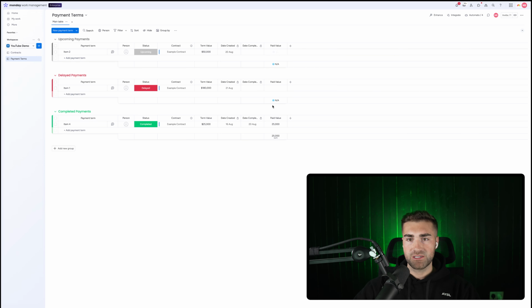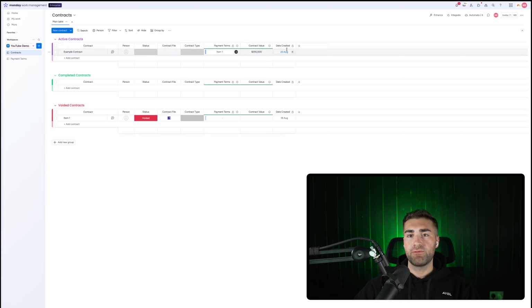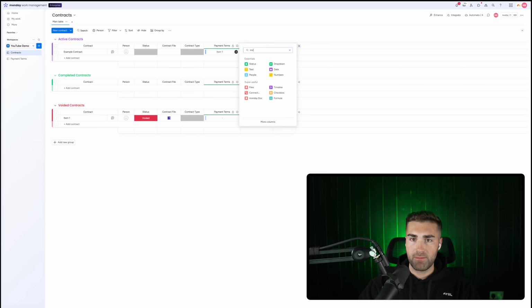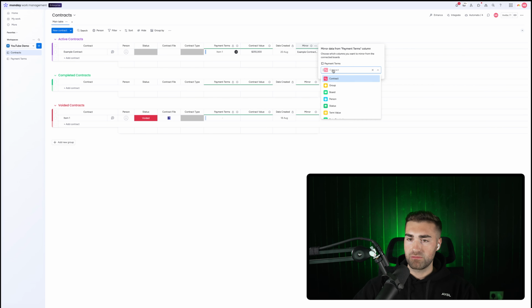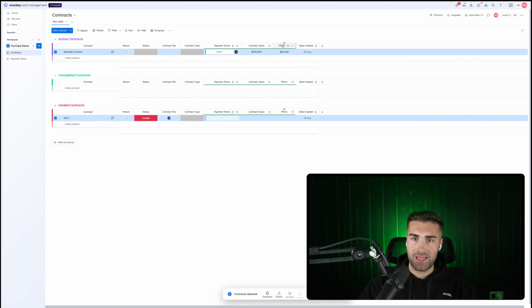As you can see, neither of these contain any data, but the one where the status is equal to completed does contain data. I'm just going to show the column summary again and set the currency, and then hide the column summary, and restrict the column editing as well. This is now useful because we can mirror across this information too. So I can see that our contract value is 255,000. If I then mirror again, I can mirror over the amount that's already been paid for this particular contract. Oh, wrong one. We would go paid value, which you can see is 25,000. So paid value.